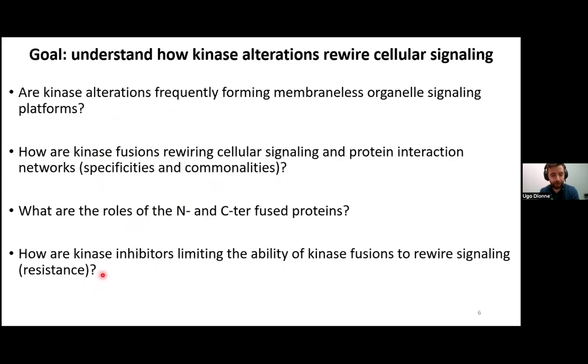resistance mechanisms? As most of you probably know, when we target kinase oncogenes, it is frequent that resistance mechanisms emerge in patients.